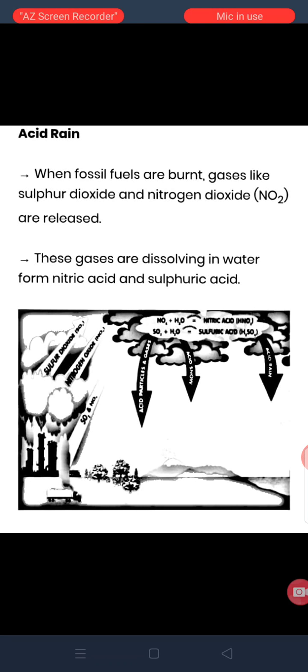There are various harmful effects of acid rain. It can cause harm to soil and increase its acidity. It also causes harm to aquatic animals. Many aquatic animals die due to acid rain. It also causes various diseases like respiratory diseases, asthma, and bronchitis in human beings, and it also severely affects animals. Many monuments also get damaged due to acid rain. For example, the Taj Mahal. The Taj Mahal is made of marble, which has been damaged due to acid rain.